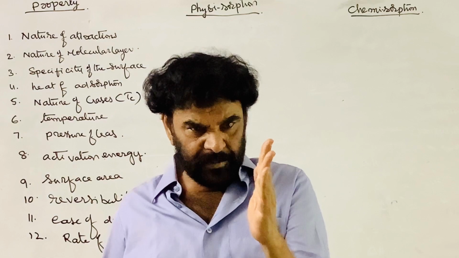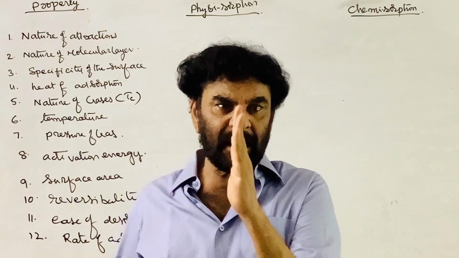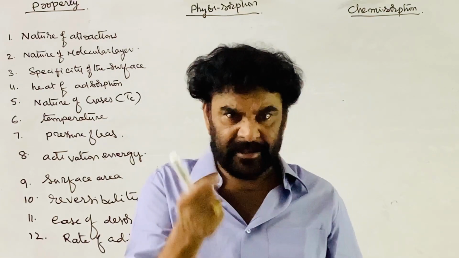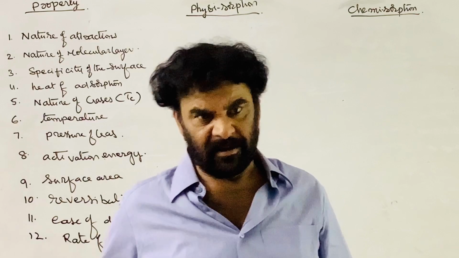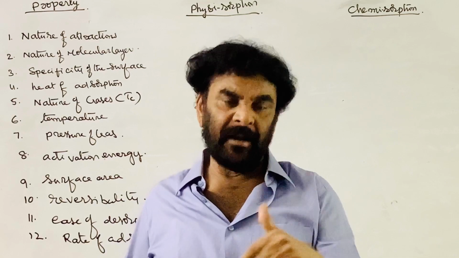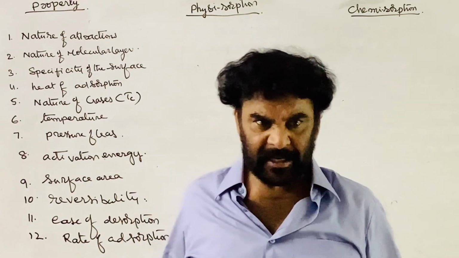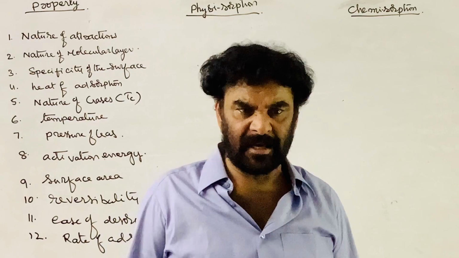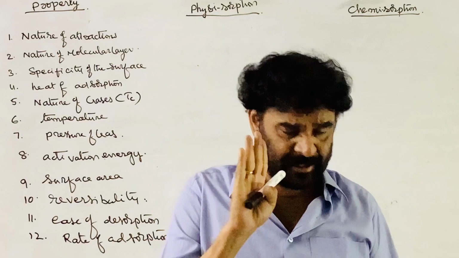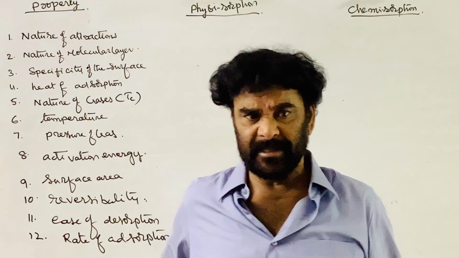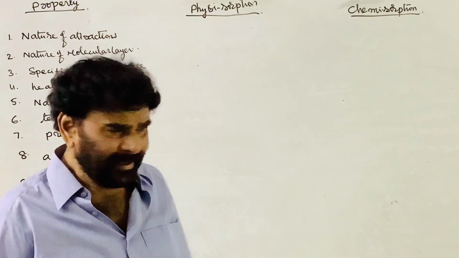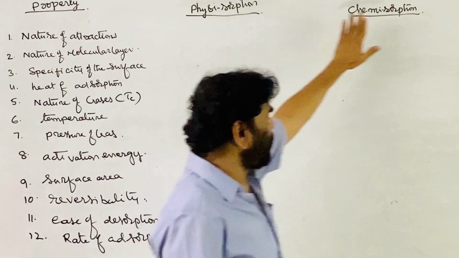The adsorption phenomenon in which weak van der Waals attractions bind the gas molecules on the surface of the solid is called physisorption or physical adsorption. And the adsorption phenomenon where strong chemical bonds are formed between the adsorbent and adsorbate molecules is called chemisorption or chemical adsorption. Weaker attractions here, stronger attractions here.